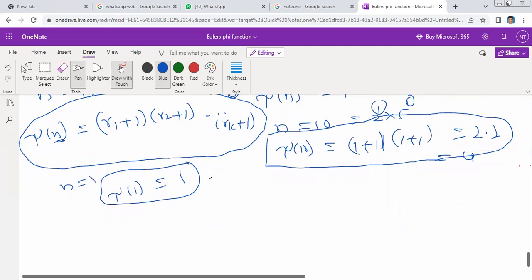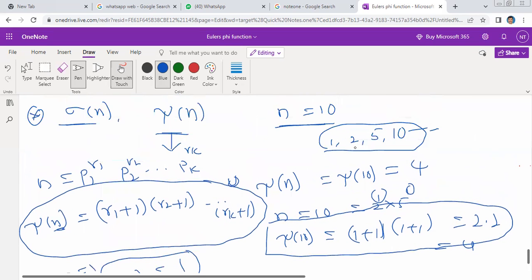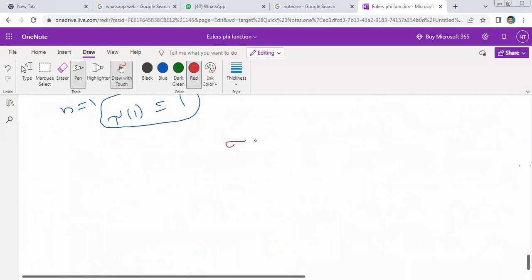తర్వాత what is the sum of the positive divisors? సమ్ ఆఫ్ ద పాజిటివ్ డివైజర్స్ ఆఫ్ ఏ నెంబర్, వీటి యొక్క సమ్ ఎంత అన్నాం అనుకోండి. Sum is denoted by sigma of n. Sigma of n is equal to, మన డివైజర్స్ ఏంటిది? 1 డివైజర్, 2 is another divisor, 5 another divisor, 10.